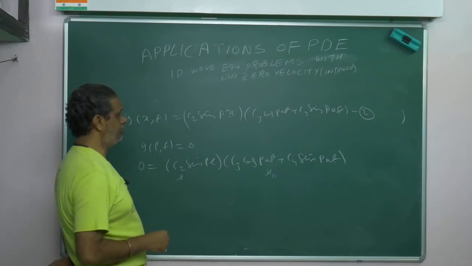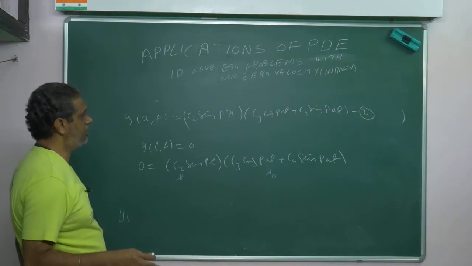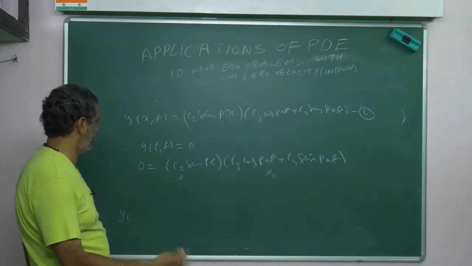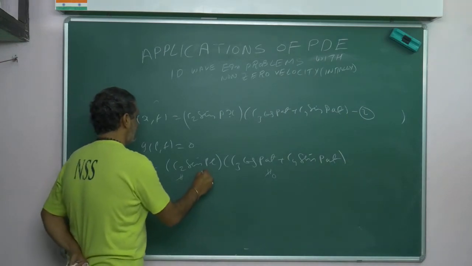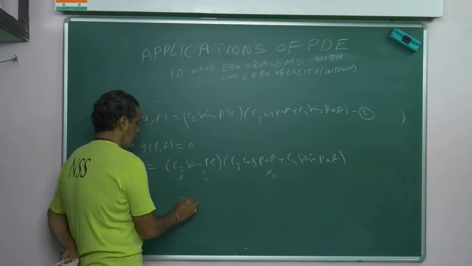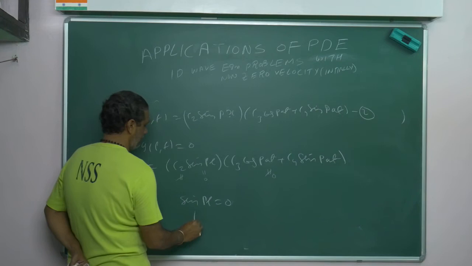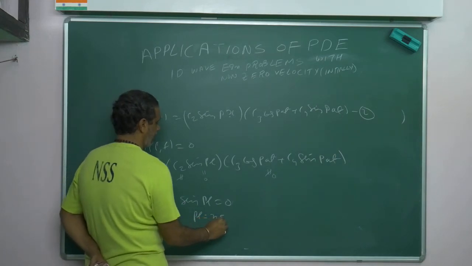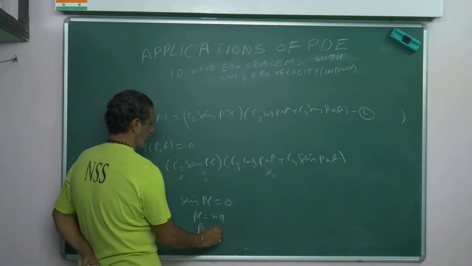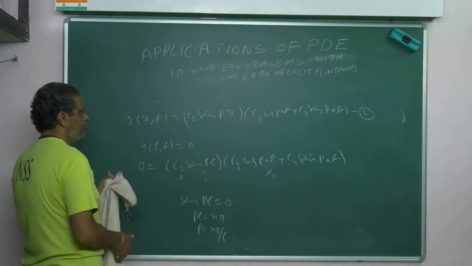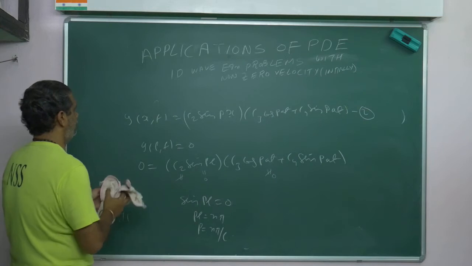If c1 is 0 and c2 is 0, there is no string, there is no solution, no marks, no question and no exam. So the only chance is sin pL equal to 0, which means pL can only be n pi. So p is equal to n pi by L. Go back and substitute in equation 2. Then what will I get in equation 3?